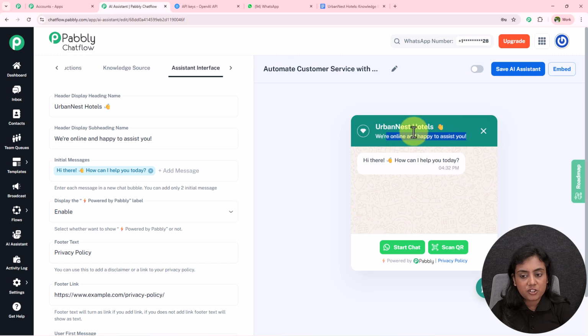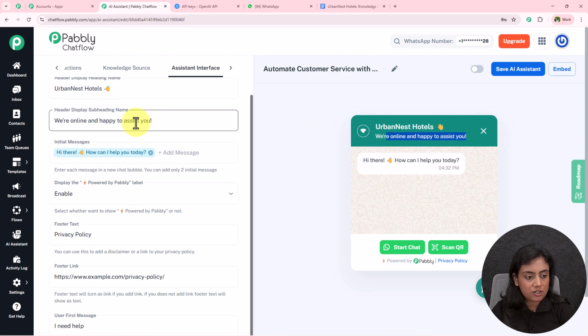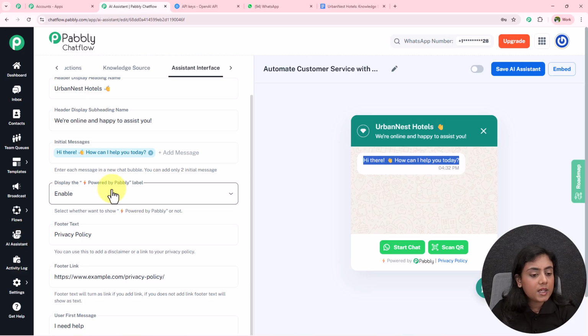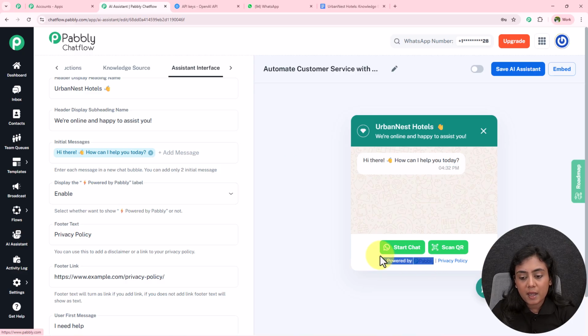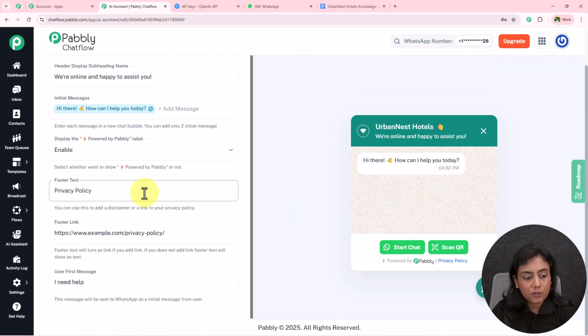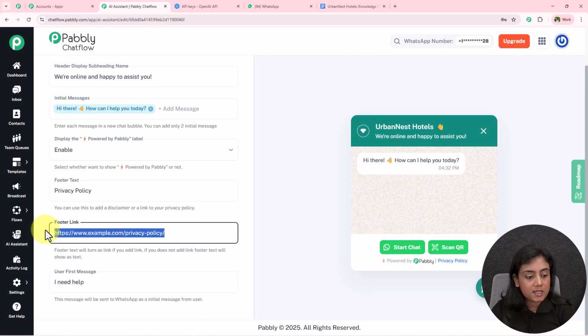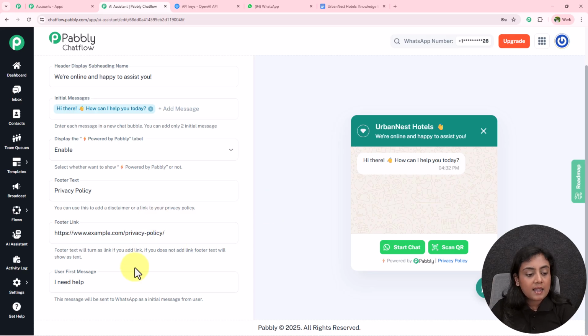If you want, you can change this display message from this section. Initial messages, you can see this is an initial message. You can add 2 maximum number of initial messages in a bot. Okay. Now if you want to have this powered by Pabbly option, you can enable and disable according to your requirement. If you want a footer right over here, the hyperlink, you can add the link over here in this footer link section. Okay. Now over here, this is the user's first message. This is the initial message that users usually forward towards the bot.